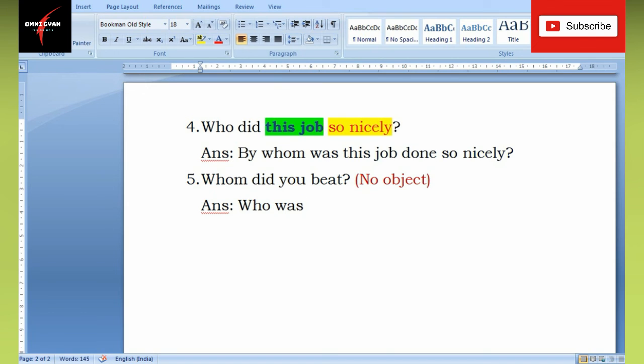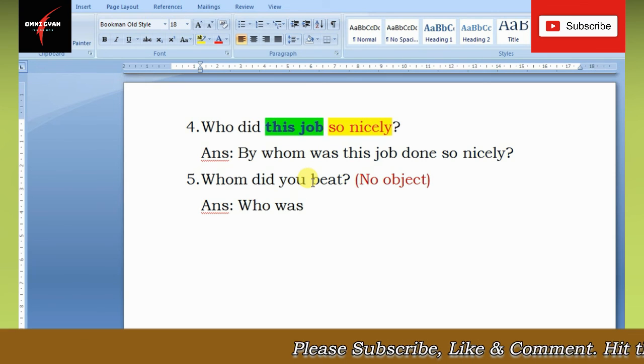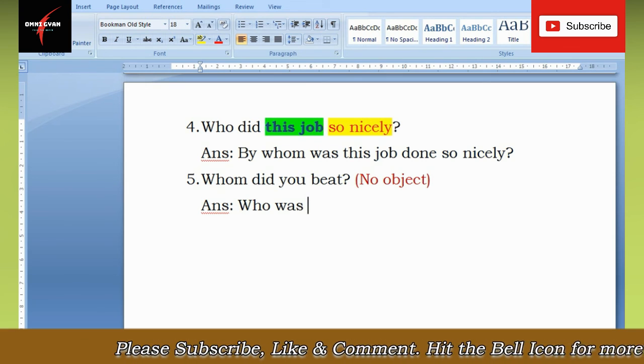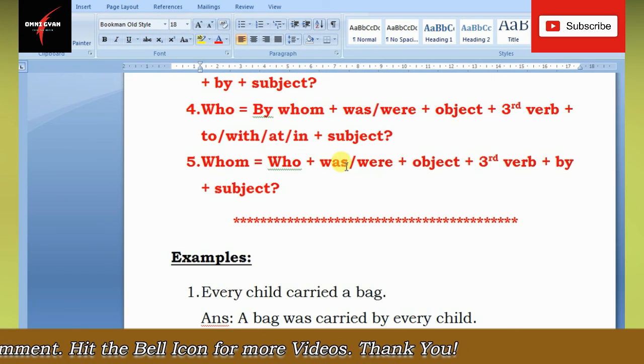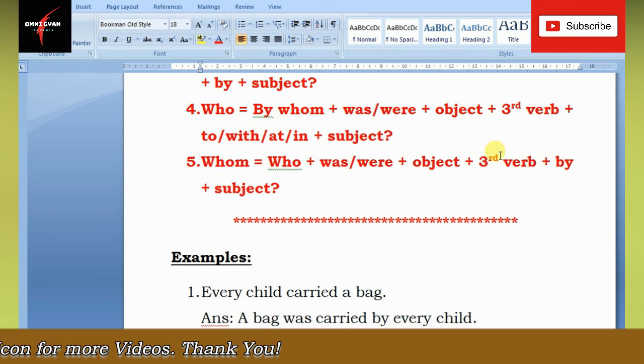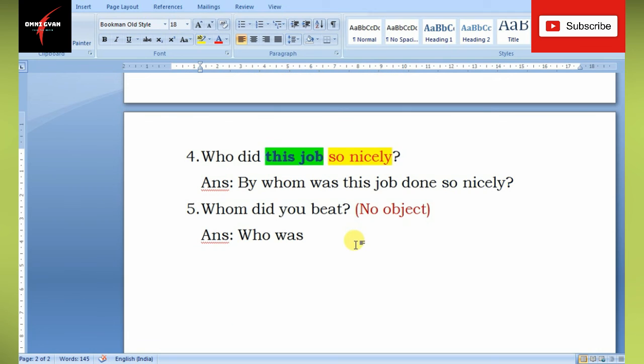was. Because we do not know whether that person whom you had beaten is singular or plural, we will assume it to be singular only. So who was, and then there is no object, so we go on directly to the verb. Who was, verb becomes beat, beaten.